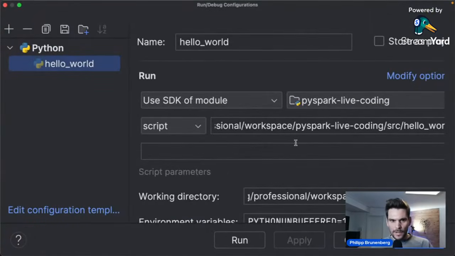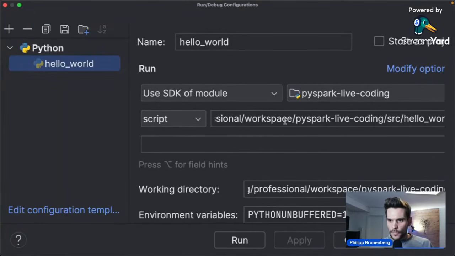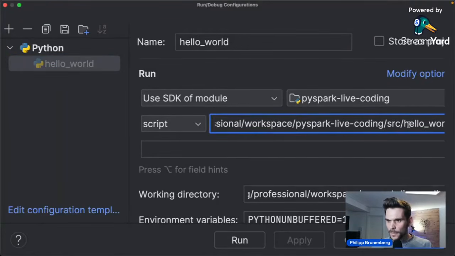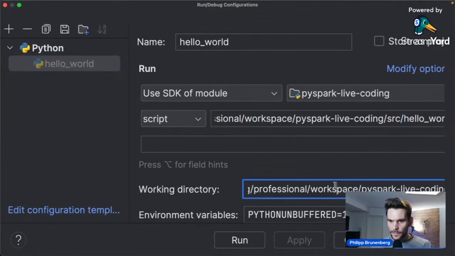So if I open up the run configurations, that has been automatically created from the IDE for me when I hit the play button. And it also basically specifies what's happening if I hit the play button, and it's actually executing this Python script here, hello world, which is in the source directory. Now, as a working directory, it's a little bit badly formatted here now.